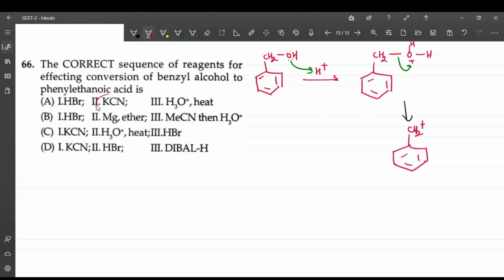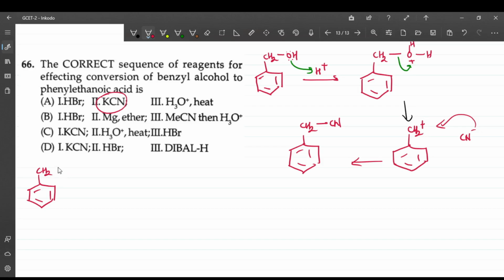Then there is potassium cyanide. Potassium cyanide is a good source of CN minus. This will attack over here, and you will get the compound this way, CH2CN. Remember, this is like further hydrolysis. If you do the hydrolysis of this, what is the meaning of hydrolysis? Breaking of bonds using water. So hydrolysis means using water to break the bonds.